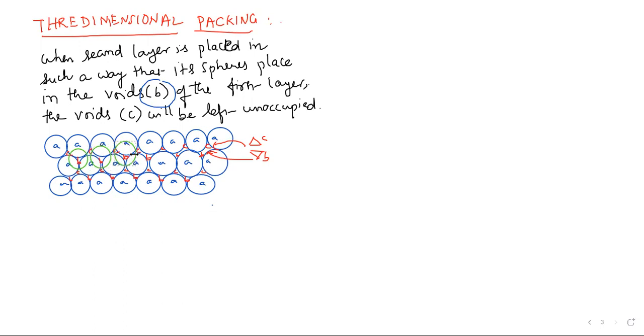If you want to target B, then it looks like this. One more I will show you. Another kind of thing. That means B is covered as a central point and C is surrounding by more spheres than B. That I will show you.